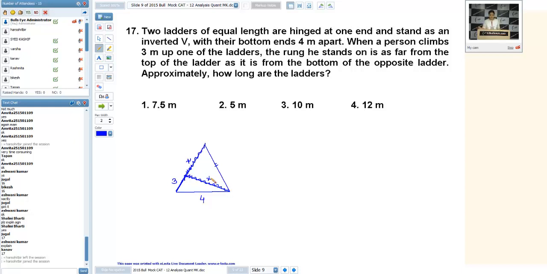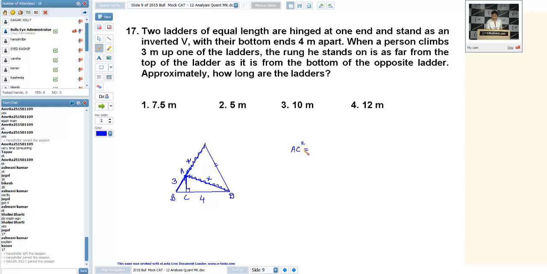Top of the ladder, okay, approximately how long are the ladders? We want to calculate the length of the ladder. Now, again, this is a question of similarity only. If I drop a perpendicular from here, let me name the triangles A, B, C and D. Now we can calculate AC.